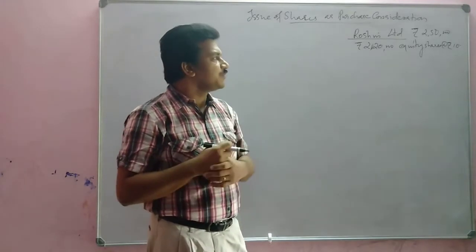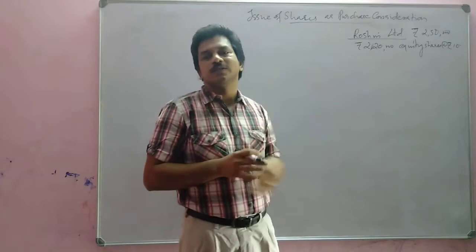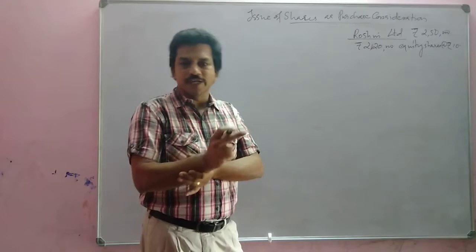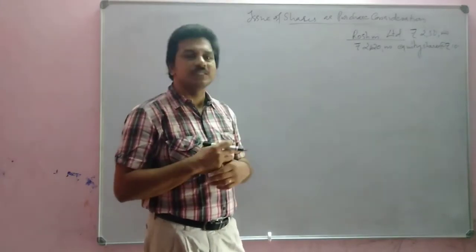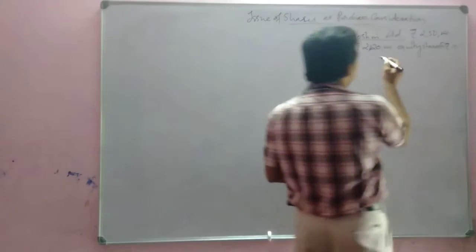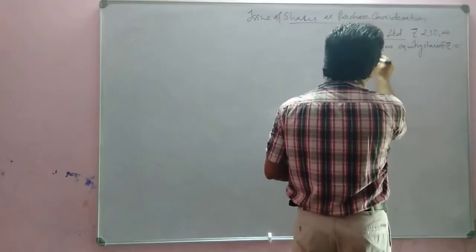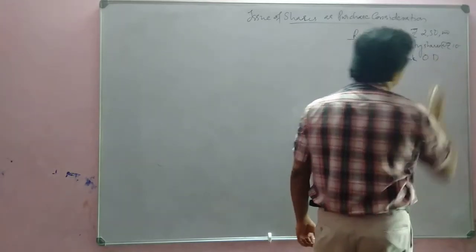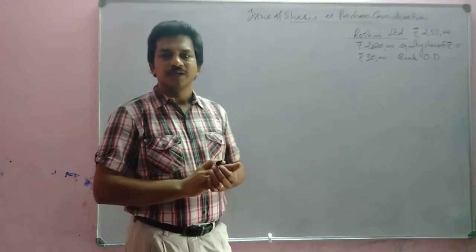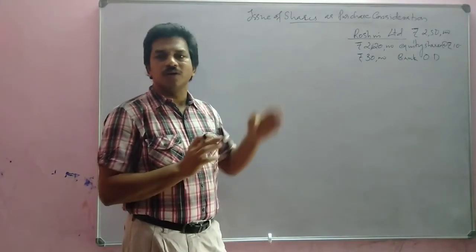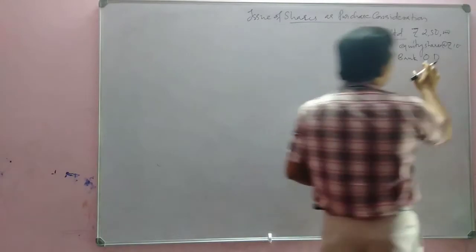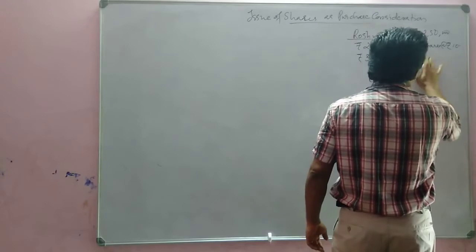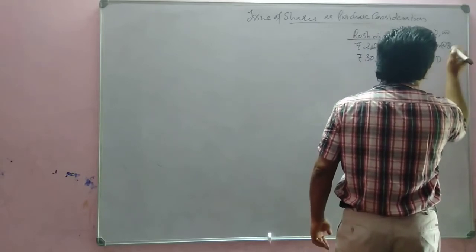And what is the difference? Total purchase consideration is 2,50,000, and out of that 2,20,000 will be given in the form of equity shares of rupees 10 each. So the difference is 30,000. The 30,000 rupees will be given in the form of a bank demand draft. Sorry, not bank OD, it is bank DD, demand draft.